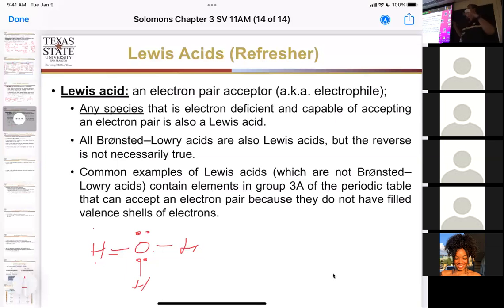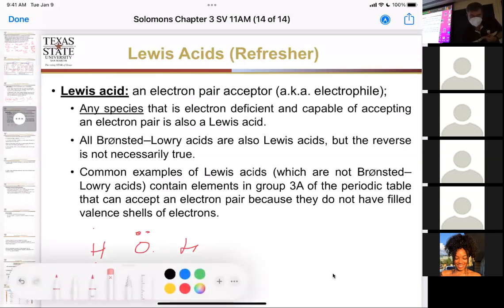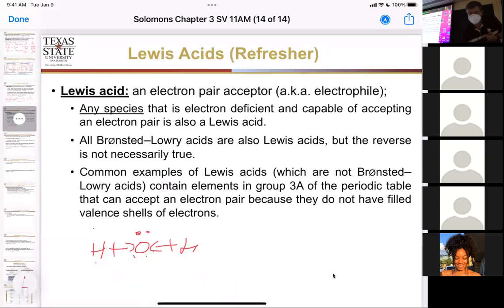Okay, but the most common ways to think about this are you're looking for partially positive charges, partially negative charges. Think about it. These bonds are polar, right? They're pulling electron density in toward the oxygen. So we have a partially positive side of that bond. That partially positive side of that bond is the part that's looking for electrons.